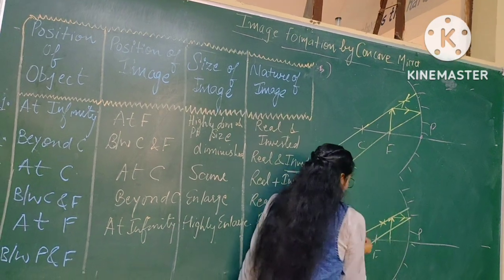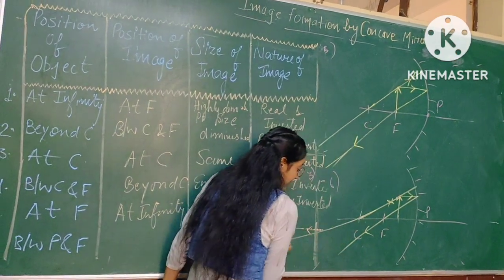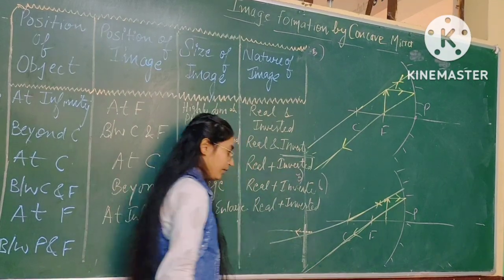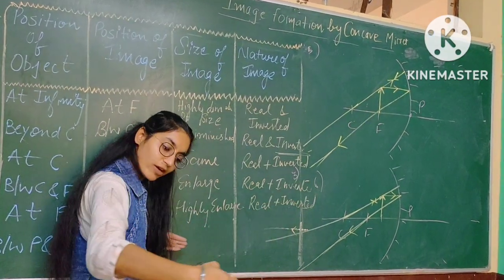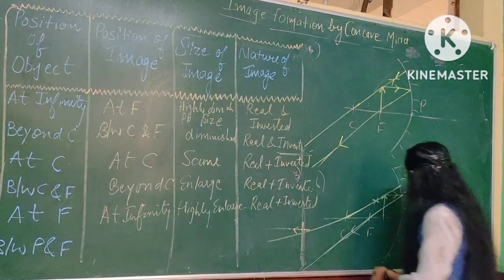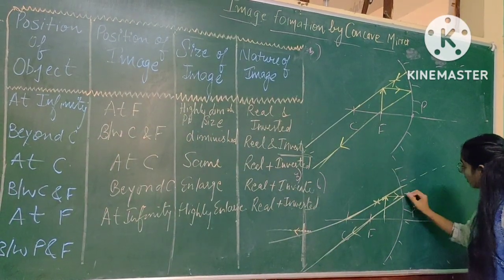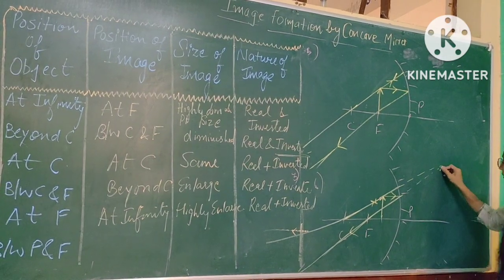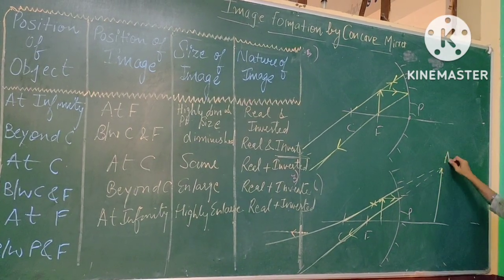So you can see that this ray will be here and this ray will be here. These two rays will never meet on the left side, but if I extend these rays, they will meet at the right side of the mirror. So here the image will be formed.